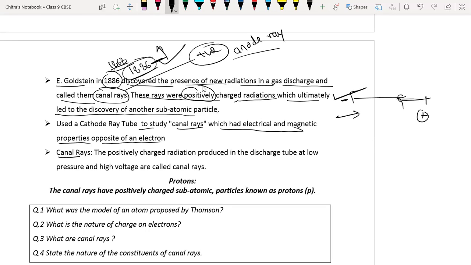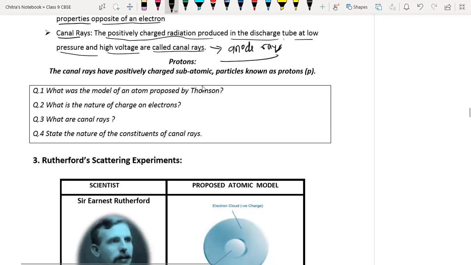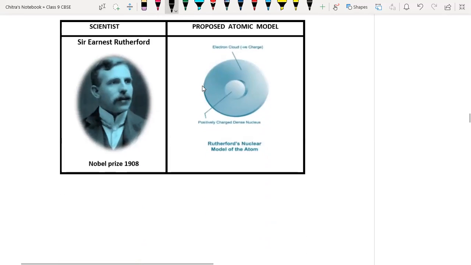So what are canal rays? The positively charged radiations produced in the discharge tube at low pressure and high voltage are called canal rays, or anode rays. Understood? See, who gave the idea that there is a positively charged particle in an atom? Goldstein, but it was confirmed by Ernest Rutherford.